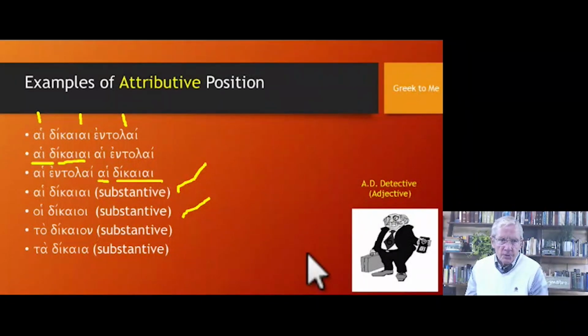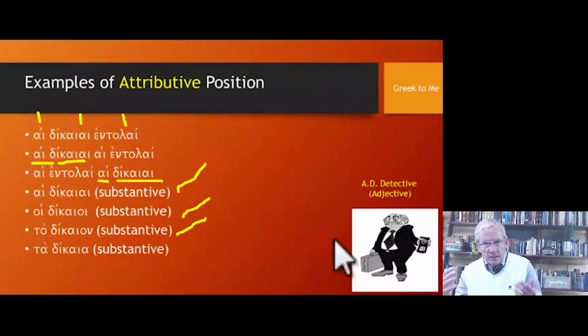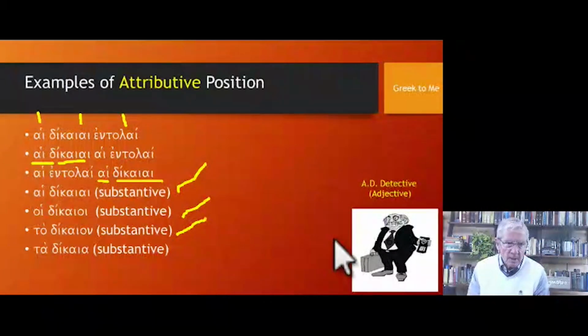And so we see another example down here, ta dikaia. Now, here we have a neuter plural, and this can either be nominative or accusative, and this also would be a substantive.